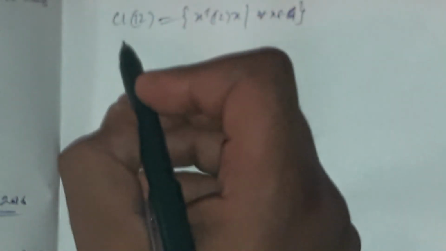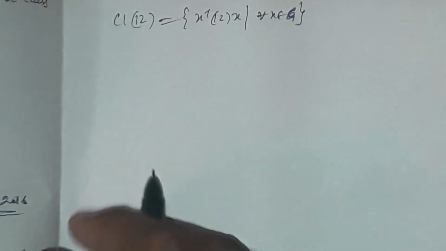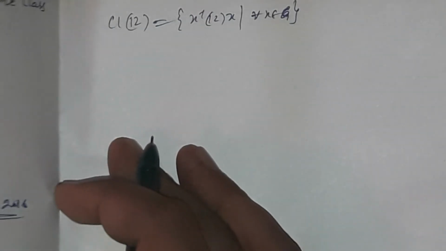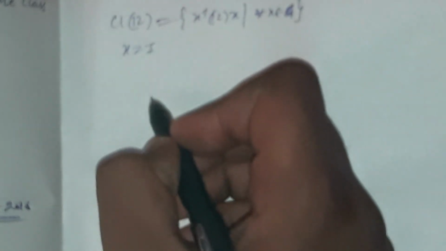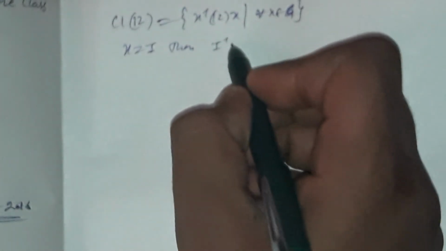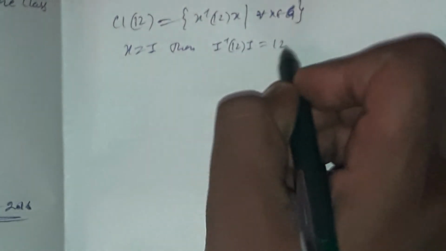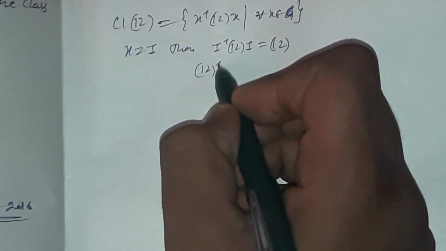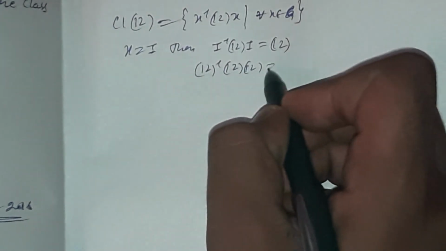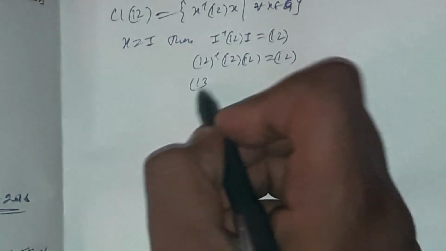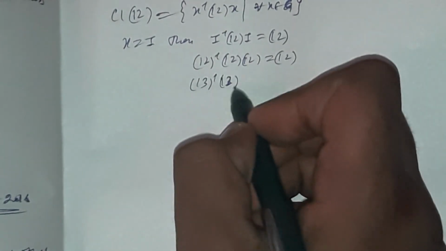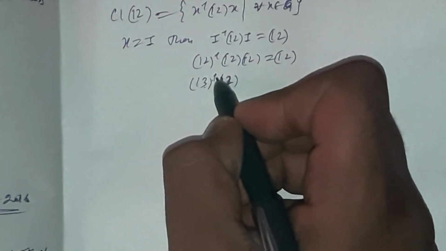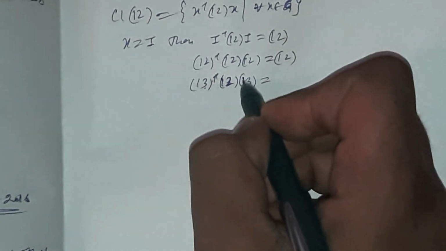Now here, firstly let me take x equal identity, then identity inverse (1 2) identity is (1 2). Now let me take x equal (1 2), then (1 2) inverse (1 2)(1 2) is the same as (1 2). Now let me take (1 3), (1 2). Here I choose x equal (1 3). So x inverse (1 2) x, and that is what?